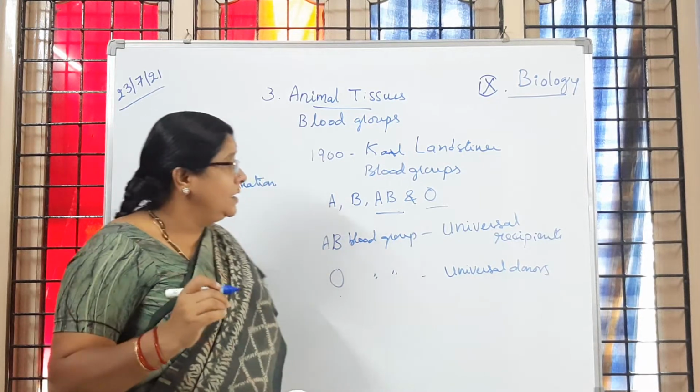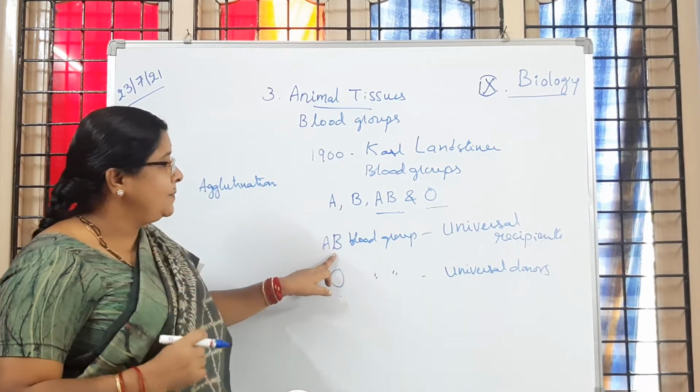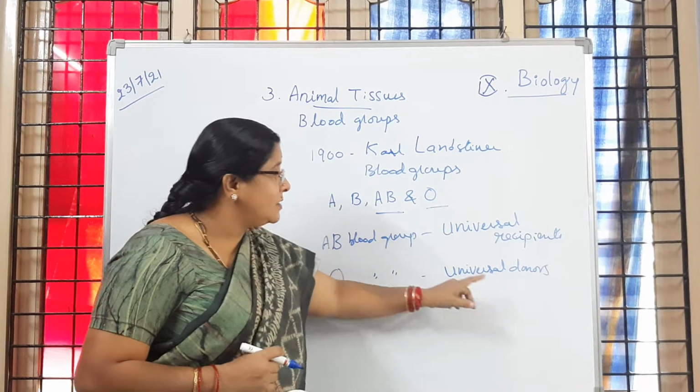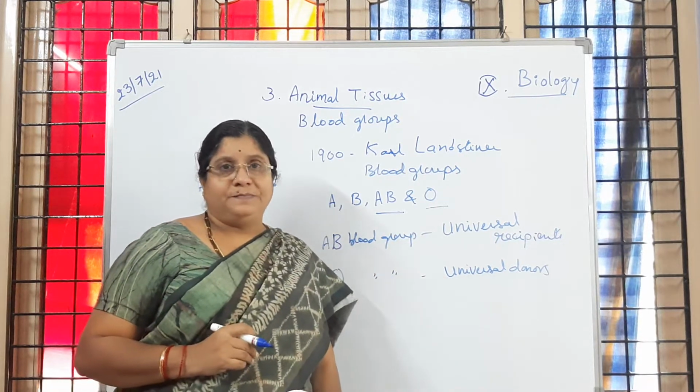Is it clear to children? Universal recipients are AB group people, and universal donors are said to be O blood group people. Is it clear to you?